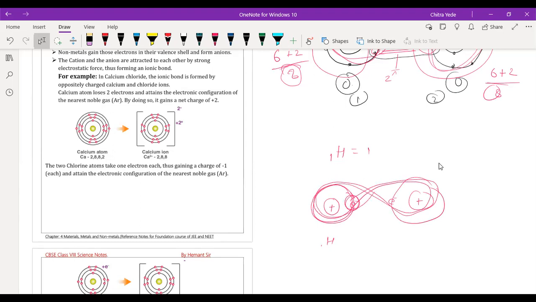So we can say that the hydrogen atom has its own electron and this electron again is going to revolve in this way in its orbital as well as the orbital of another hydrogen atom. So its own 1 electron and 1 shared electron. So a total of 2 electrons will be present in the first shell and hydrogen becomes stable. That's why we write hydrogen bond hydrogen. That means they have shared 1 pair of electrons.